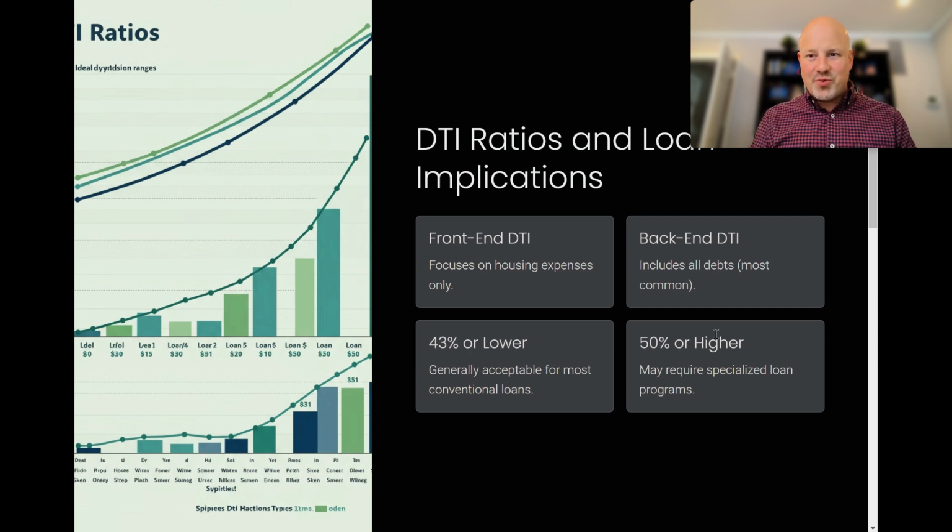So then what we do is we back into that number. What does $4,000 a month get us? What's going to be the sales price? How much are you putting down? What's the interest rate, taxes, insurance, mortgage insurance, HOA fees? So that all goes into figuring out what you can qualify for buying a house. That's what we do every day. We love doing it. I love doing it. And I'd be happy to help you figure that out.